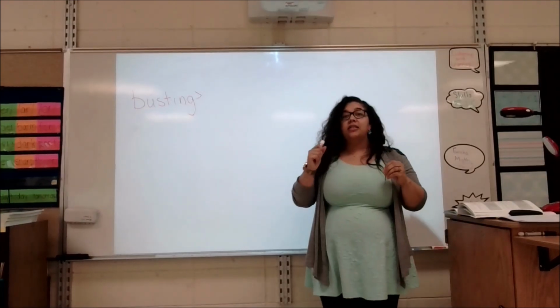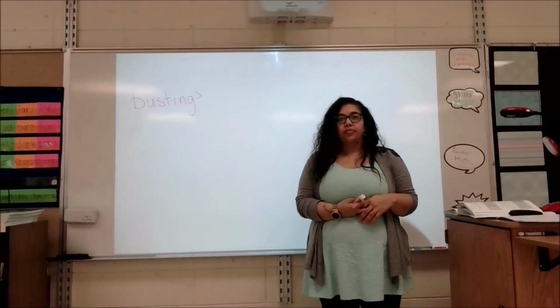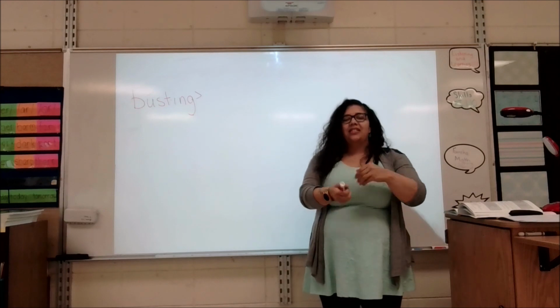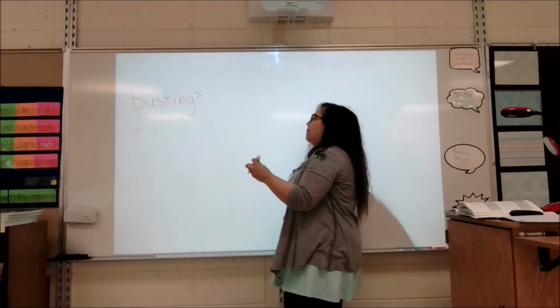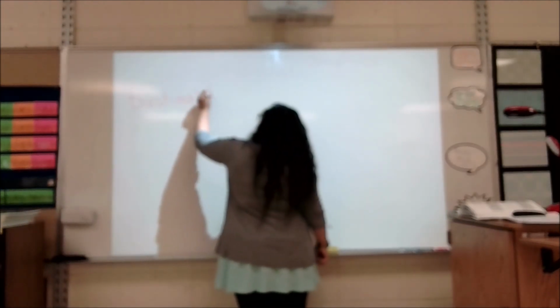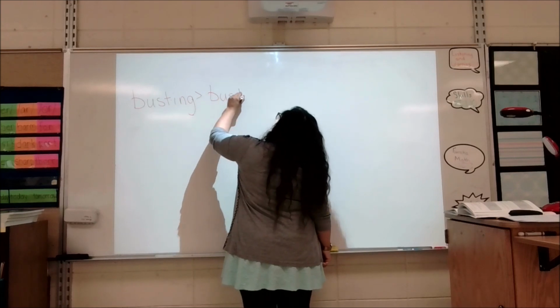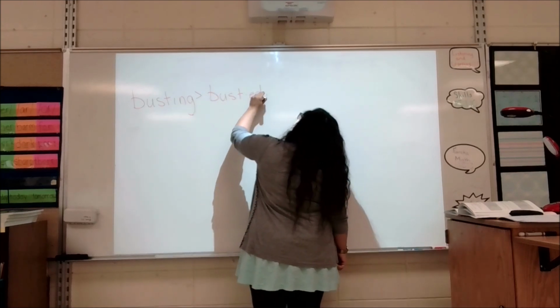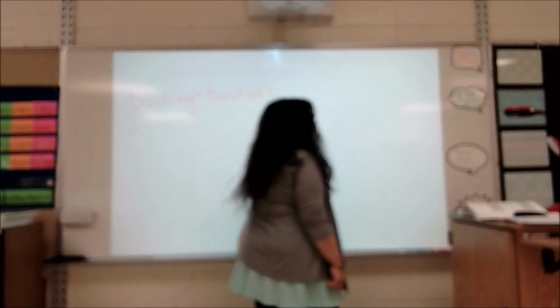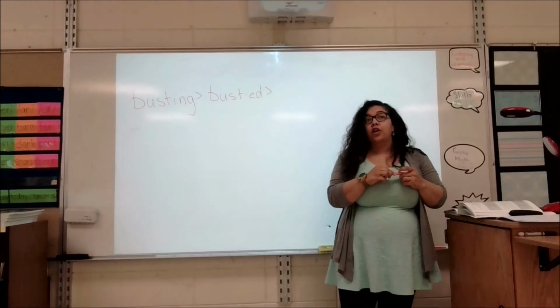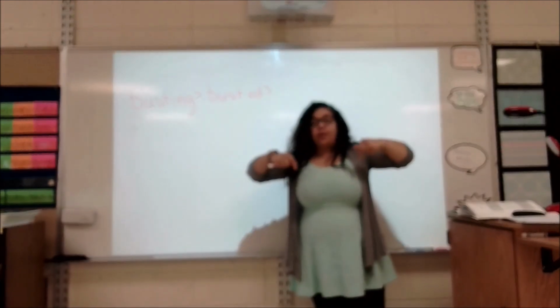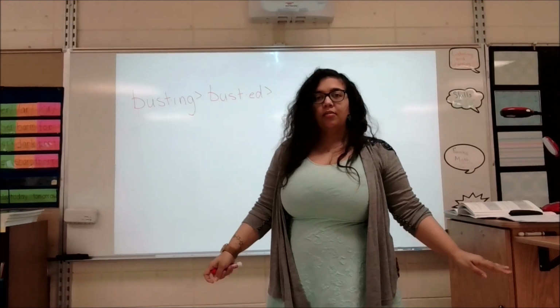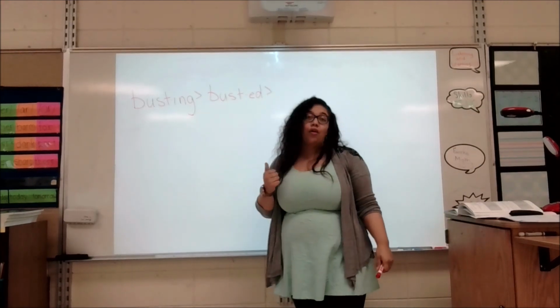So from busting to busted. Which syllable am I changing? The second syllable, I'm changing the ending from busting to busted. Notice right now we're looking at verbs. These two are verbs. Busting is happening right now, so like busting in the room, and busted already happened.